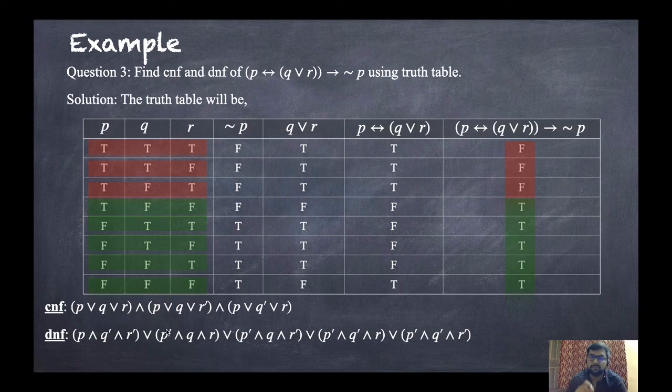Again, I am repeating: for CNF, you just have to consider the false values of the final proposition, and corresponding to that, you convert to CNF, and in the same way for DNF.